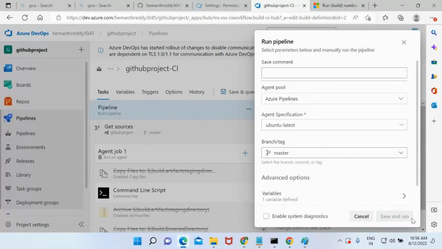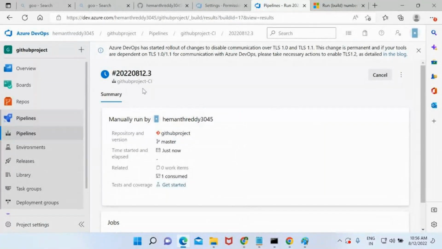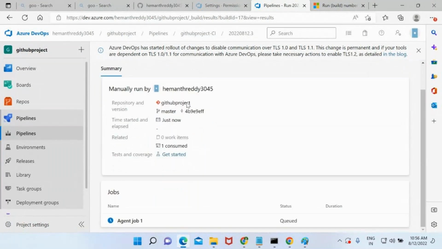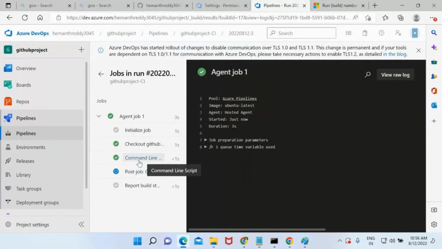Save and run. Once I do this, this command is going to be executed on an Ubuntu operating system. Linux is a family, and Ubuntu, CentOS, all of these come under that family. And see, this command got executed. So just open this.